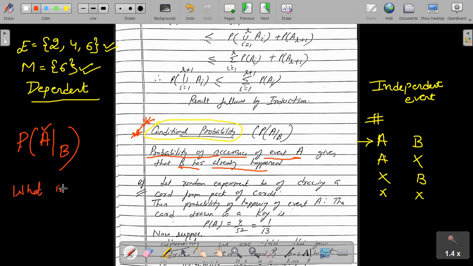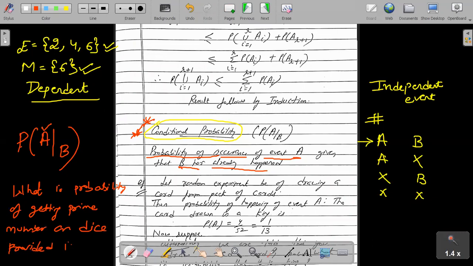Say suppose, just as we did above, what is the probability of getting a prime number on a dice provided it is odd?